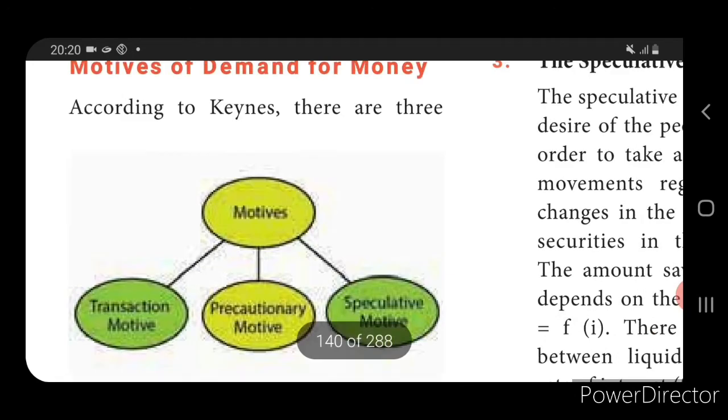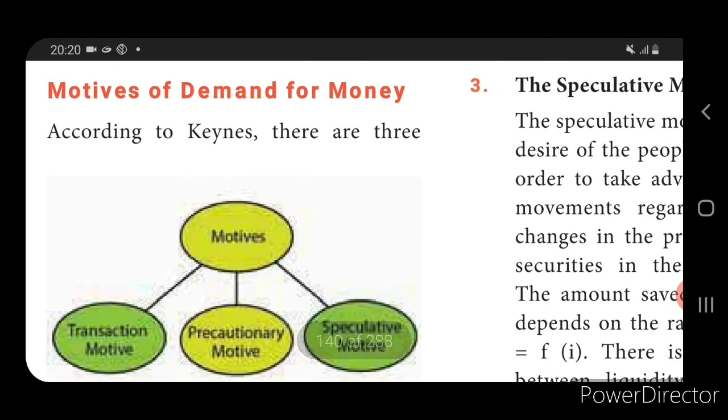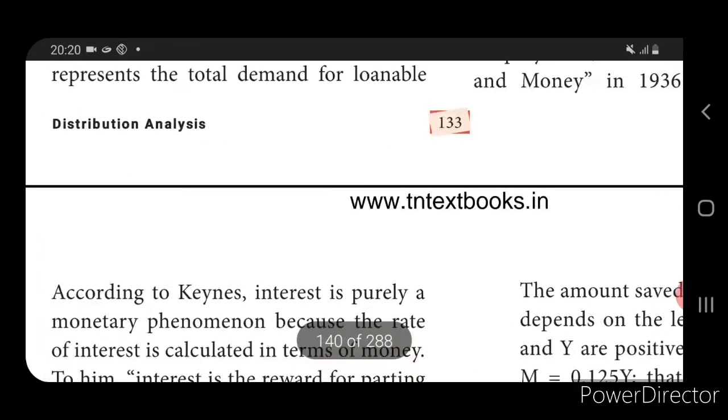Just a recap of what we saw today. Today we saw about interest. So what do you mean by interest? So interest means what?